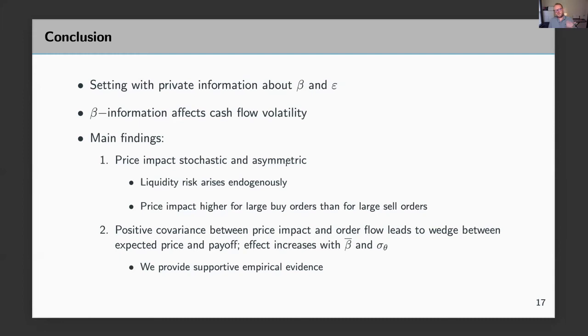And price impact is asymmetric because it's higher for large buy orders and smaller for large sell orders. We get a positive covariance between price impact and order flow. That covariance creates a wedge between the expected price and the payoff, and therefore it allows us to make predictions about the expected return. And we show that this covariance increases with the average factor loading and factor volatility, and we provide some empirical evidence for this finding.